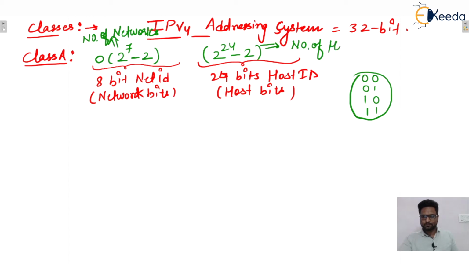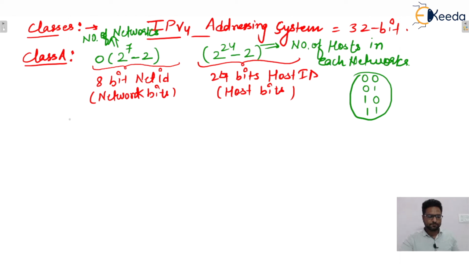Number of hosts in each network, isn't it? I hope this one is clear to everyone. So a total of 2 raised to power 7 minus 2 networks will be there, because 2 raised to power 7 minus 2 combinations will be there, these combinations are different, and every combination represents a network. Every network ID corresponds to a different network. So in every network, these many hosts will be there. So remember, the number of hosts in each network, and the total networks are 2 raised to power 7 minus 2.